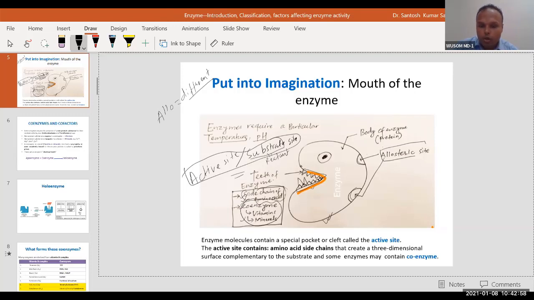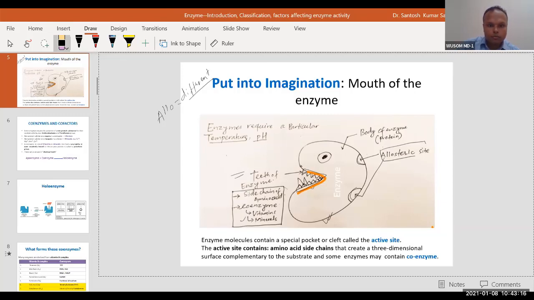Not all enzymes have this teeth. This is a specific type of teeth.